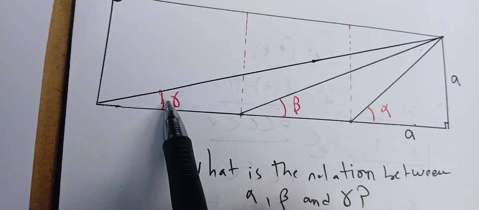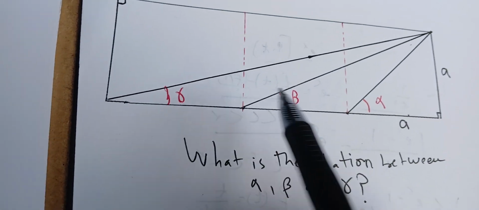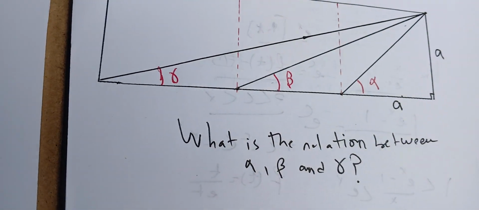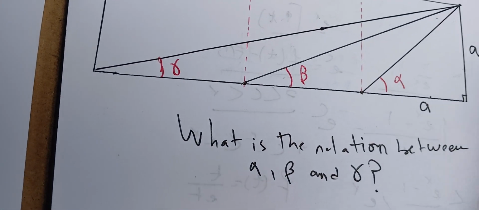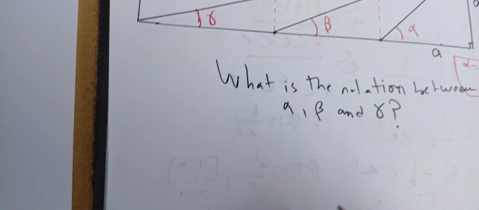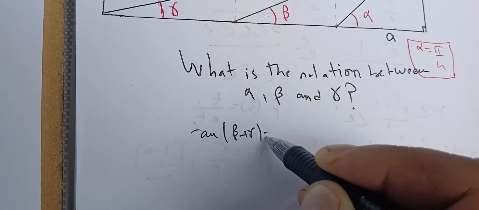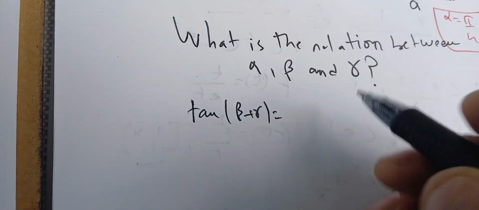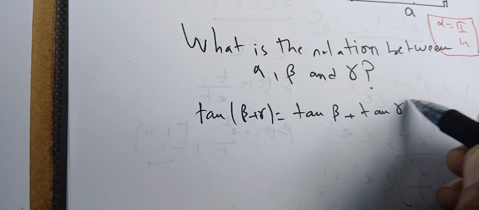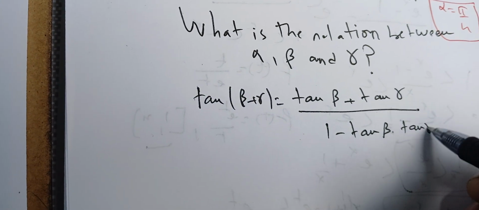Beta and gamma. But we can do one more thing here. We can compute the tangent. So now clearly we see that alpha is pi over 4. So now we can compute the tangent of beta plus gamma, and we know by the rules that this is equal to the tangent of beta plus the tangent of gamma over 1 minus tangent of beta times tangent of gamma.